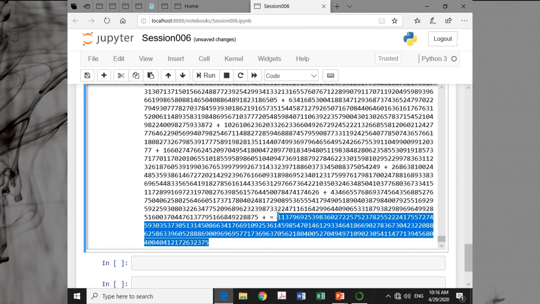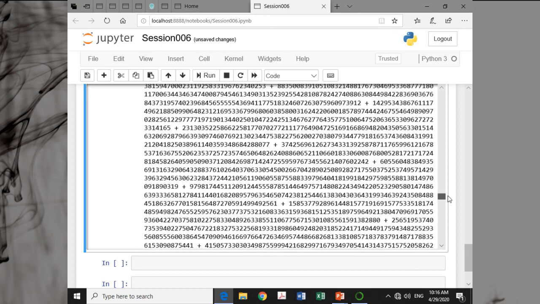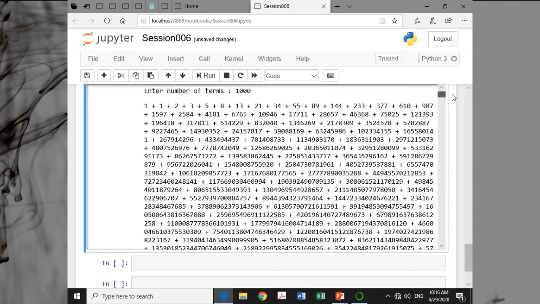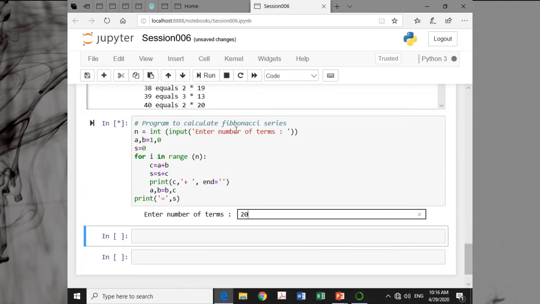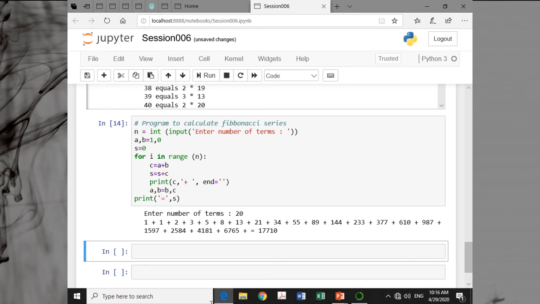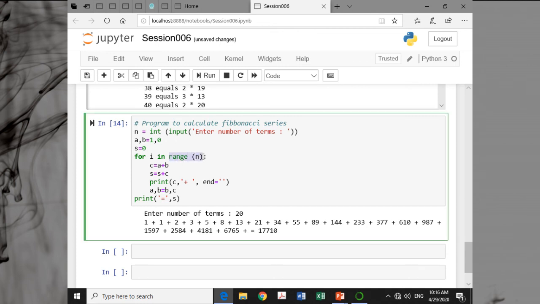Okay, so this is how you can make good programs. This is one such program. Again running for 20 numbers on this. This is the program, and you can make good programs using this particular technique, this particular function.